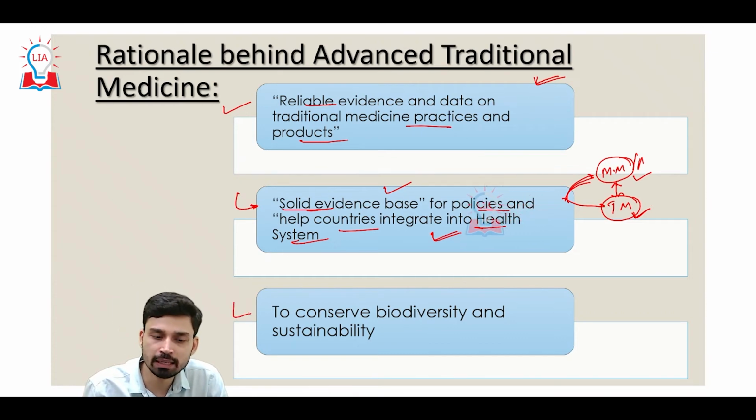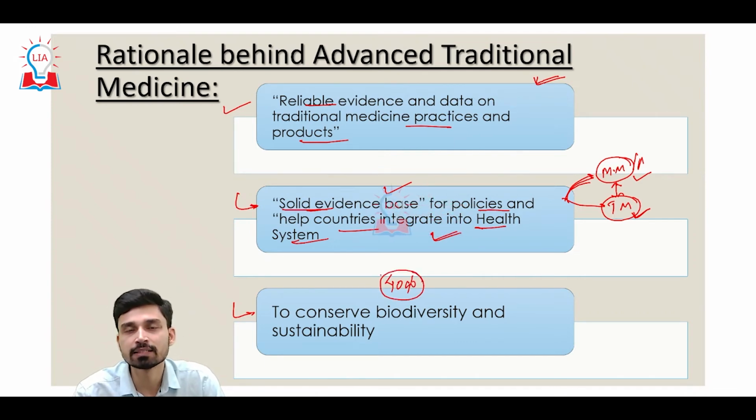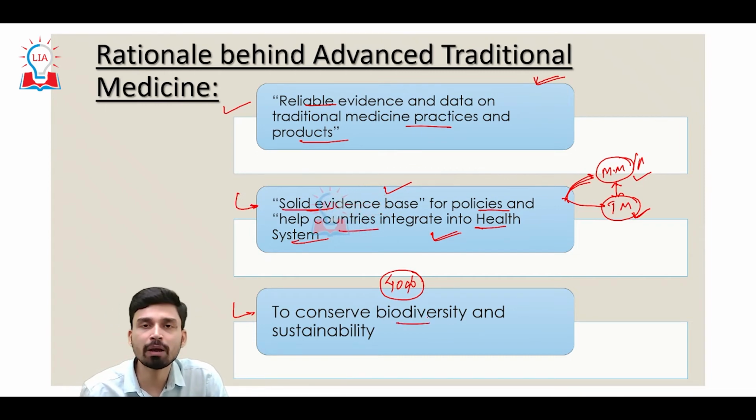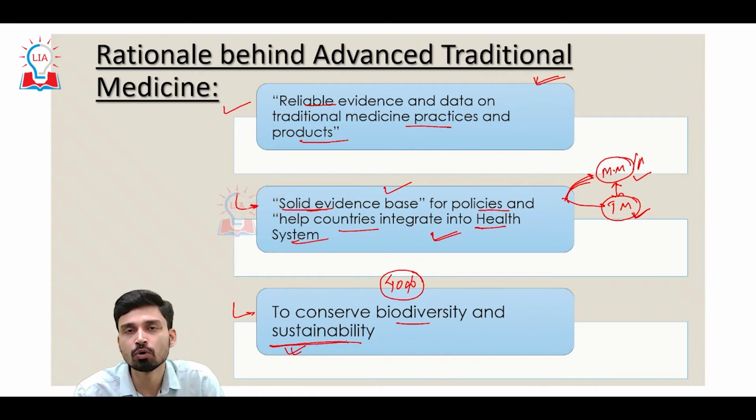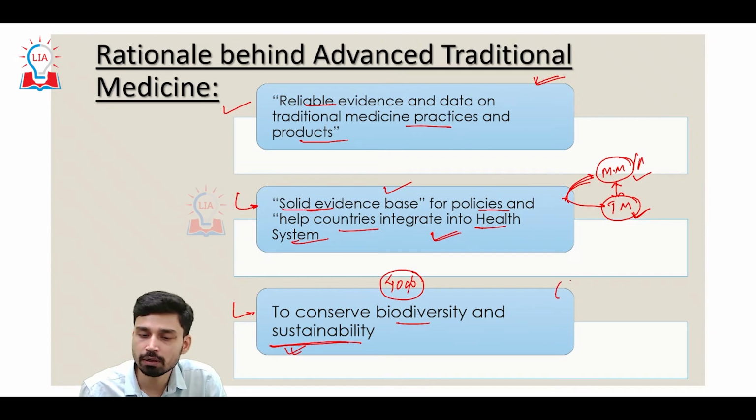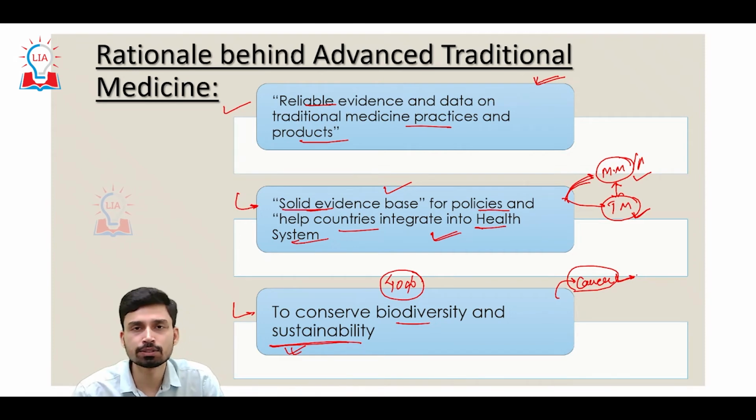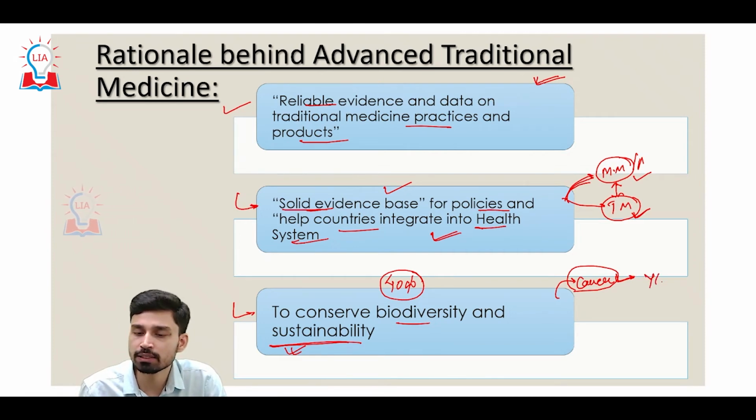And at the same time, he also has said that you have to keep in mind that almost 40% of modern medicine derives its roots, or we can say derives its ingredients, from the natural biodiversity. And that is why, to conserve biodiversity and sustainability, the use of traditional medicine will also go a long way forward. To give you one example, if you look at the cancer medicine that is prepared, then it actually uses a plant that is found in the Himalayas called yew.